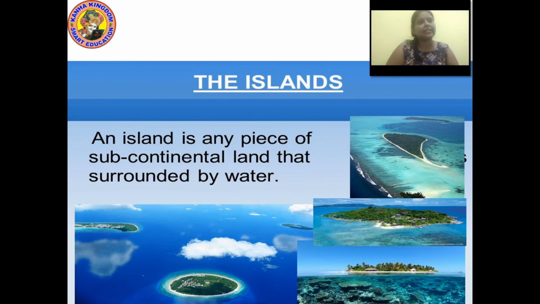Now let us discuss the islands. An island is any piece of subcontinental land that is surrounded by water. It means on four sides there is water and a very small piece of land situated in between. Are you able to see these pictures? In the green part, in between the water, there is a place with green color. The trees you are able to see, that is called an island.